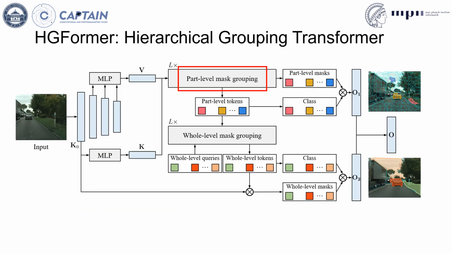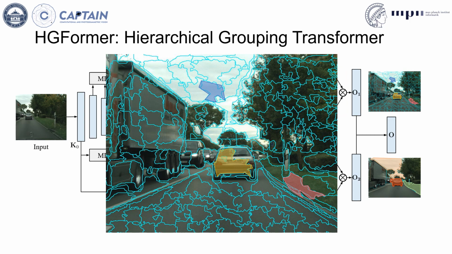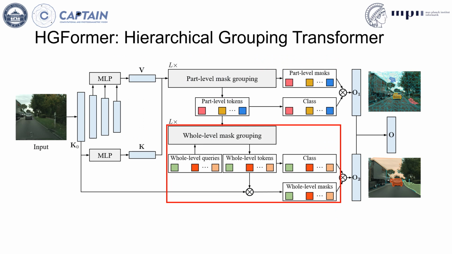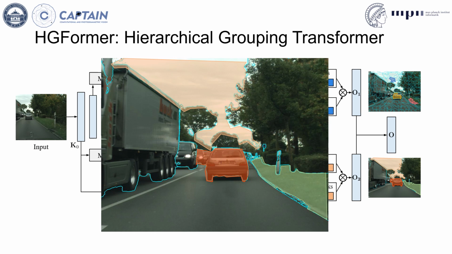Here is our pipeline. We send two feature maps K and V to the part-level grouping module. K represents the shallow feature map, and V represents the deep feature map. From the part-level grouping module, we can get part-level masks and their classification predictions. From part-level masks and classifications, we can get the semantic segmentation results. Then, we further group the part-level masks into the whole-level masks and classify the whole-level masks. Similarly, we can also get the semantic segmentation results from the whole-level masks and their classifications.